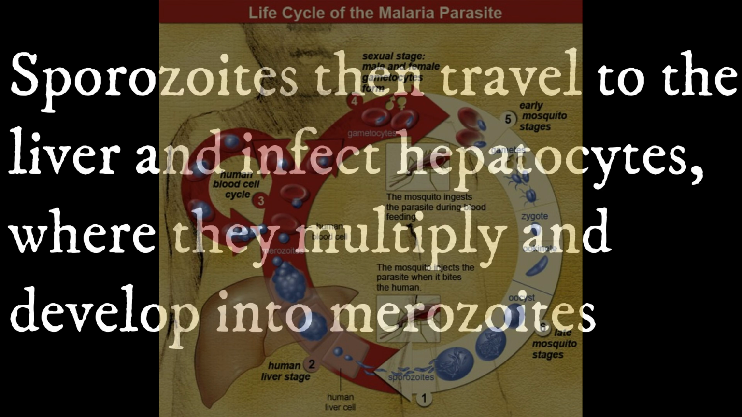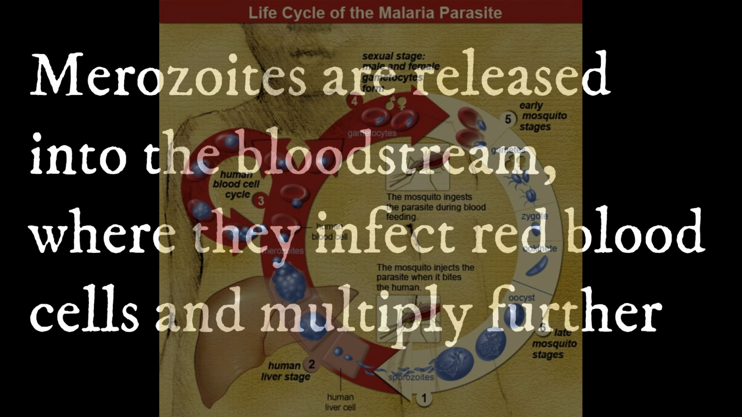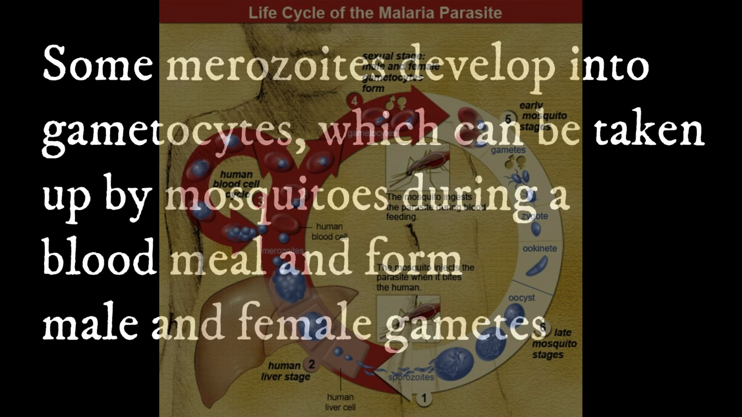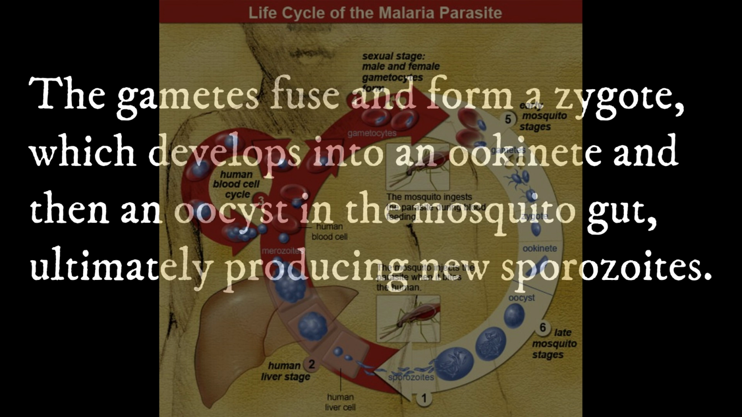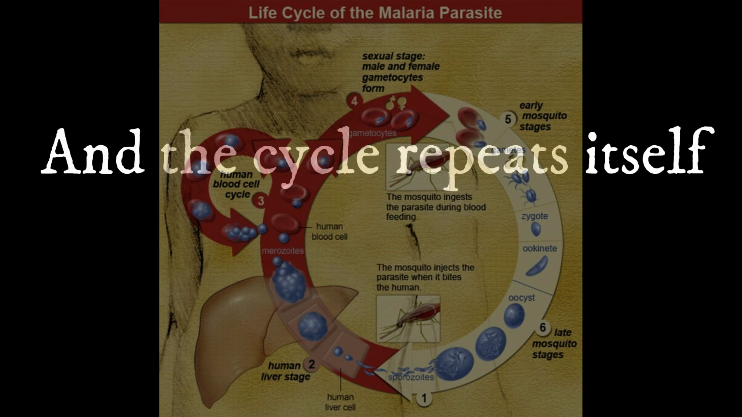Sporozoites then travel to the liver and infect hepatocytes, where they multiply and develop into merozoites. Merozoites are released into the bloodstream, where they infect red blood cells and multiply further. Some merozoites develop into gametocytes, which can be taken up by mosquitoes during a blood meal and form male and female gametes. The gametes fuse and form a zygote, which develops into an ookinete and then an oocyst in the mosquito gut, ultimately producing new sporozoites. And the cycle repeats itself.